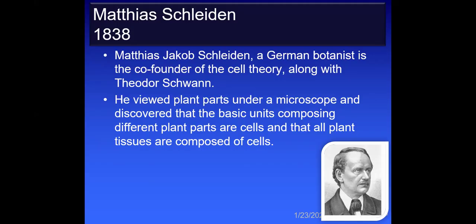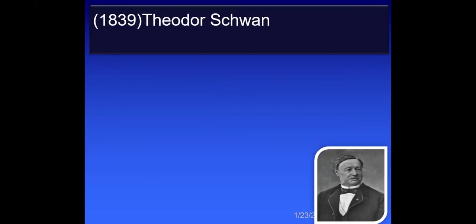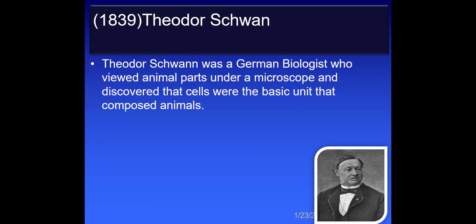So he viewed the plant parts under a microscope and discovered that the basic unit composing different plant parts is the cell, and that all plant tissues are composed of cells. The co-founder of the cell theory was another person, Theodor Schwann. He proposed the cell theory for animals in 1839, just 1 year after the plant cell theory. Theodor Schwann was a German biologist who viewed animal parts under a microscope and discovered that cells were the basic unit composing animals.